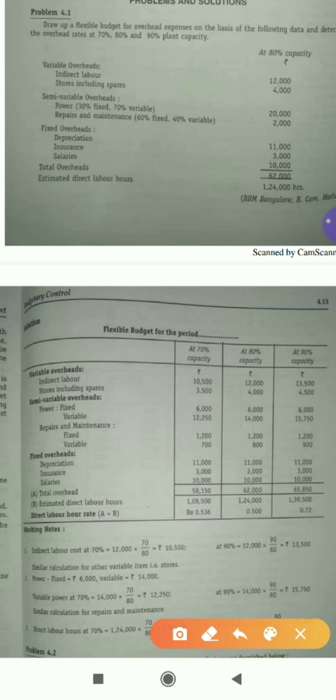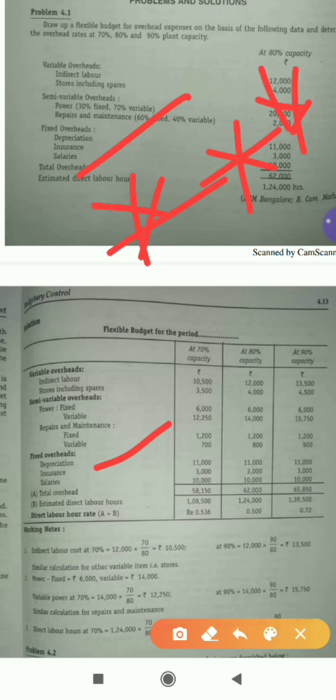The same calculations are given here. If you want, you can just go through this. And the same type of question has been asked for 2 years, which is very, very, very important. Please consider it. If you have any doubts, please text me on WhatsApp so that I can clarify your doubts.